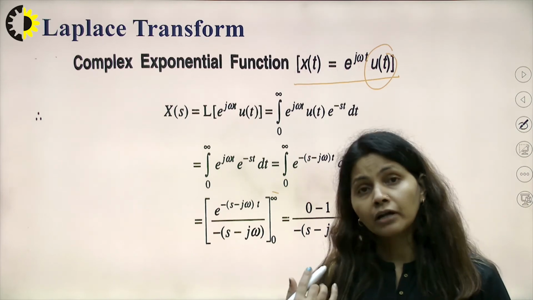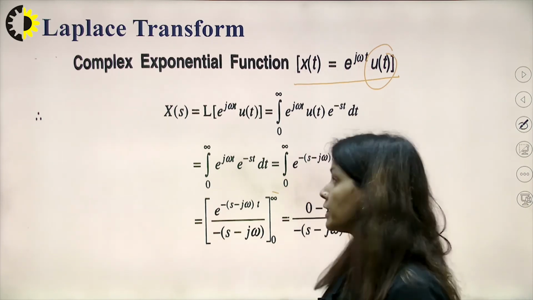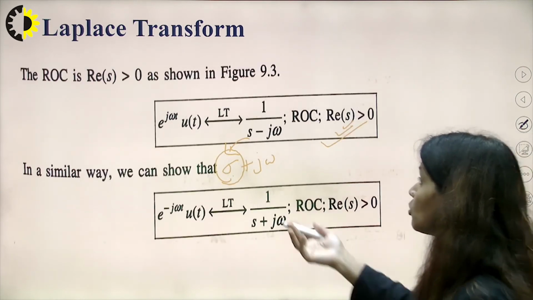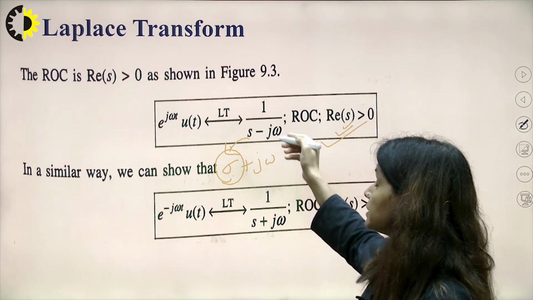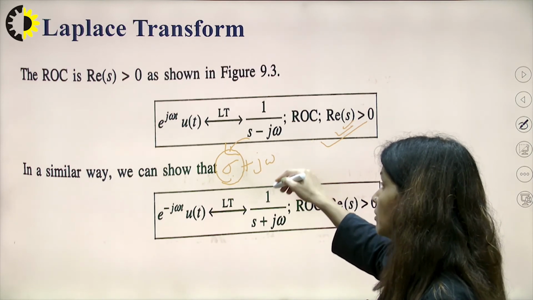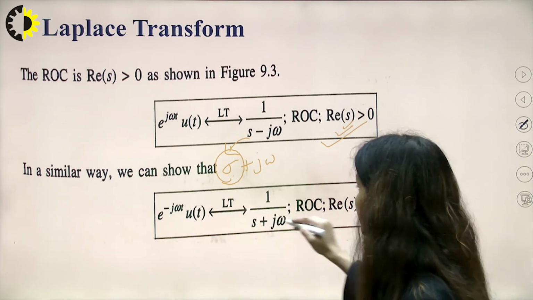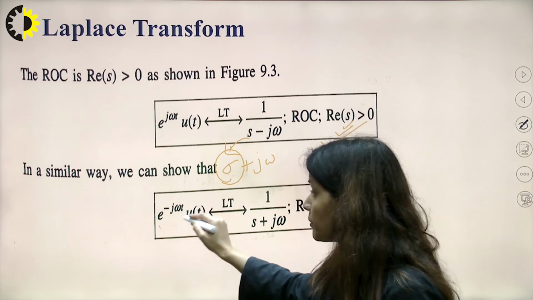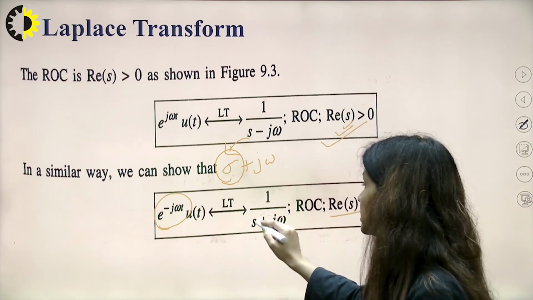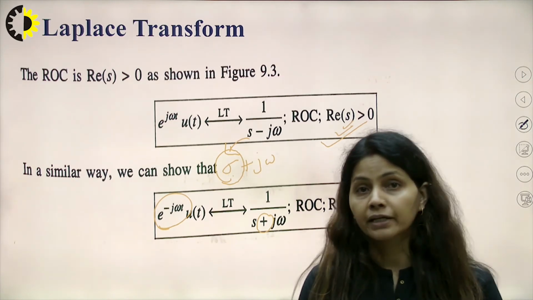To find out the ROC, we need to see the real part of s, and here there is no constant value; whatever the constant is, it is in terms of j omega. So similarly the ROC will be real part of s greater than 0. Here also for e raised to the power minus j omega t, only the sign will differ and the ROC will be the same, real part of s greater than 0.